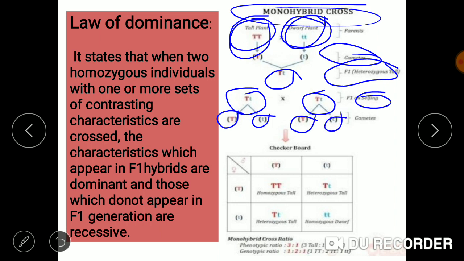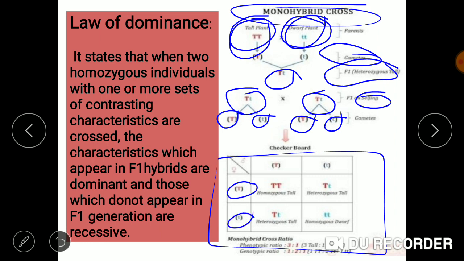Now, the selfing will be done. The method of performing selfing is Punnett square. So, this method is known as Punnett square method. For the Punnett square, we draw the checkerboard, and on one side of the checkerboard we write down the alleles of one of the parent.